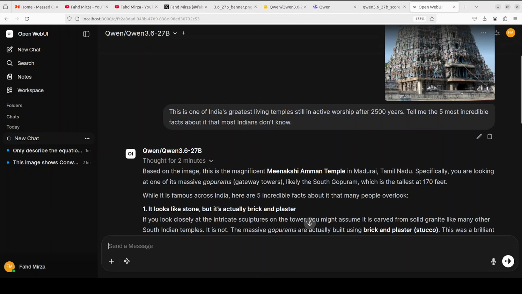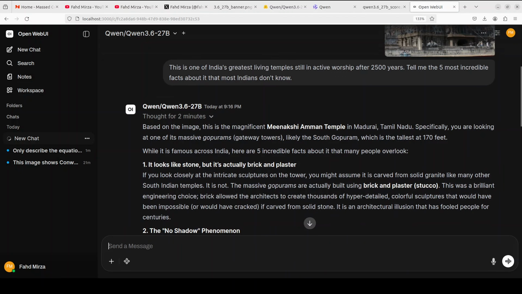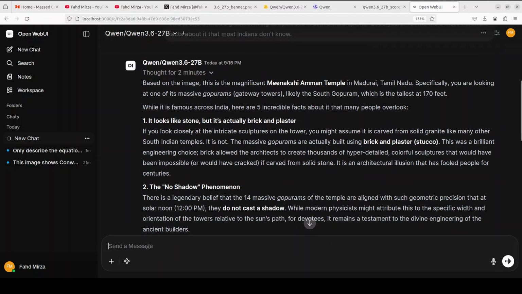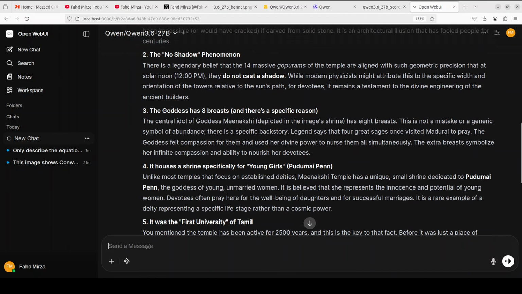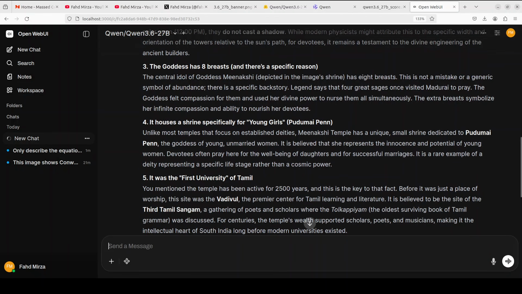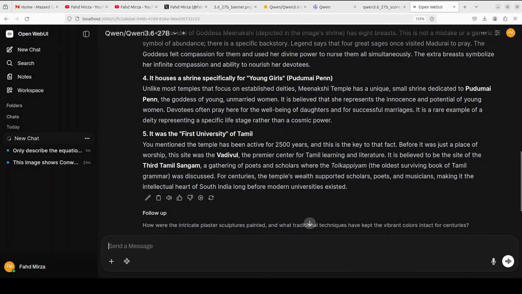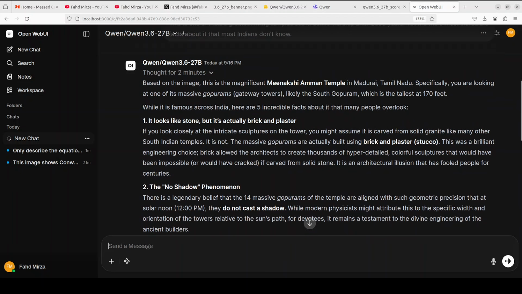And there you go. The model has come back with the response and correctly identified that this is the magnificent Meenakshi Amman temple in Madurai, Tamil Nadu. Specifically, you are looking at one of its massive gopurams. So sorry if I'm not pronouncing it right. So Vanakkam, and sorry. Let me know what you think about these facts: that it looks like stone, but it's actually brick and plaster. No shadow phenomena. The goddess has 8 breasts and there is a specific reason. We can read through it, it houses a shrine, and then it was the first university of Tamil. Let me know what you think, are these correct facts and if you knew about them or not.